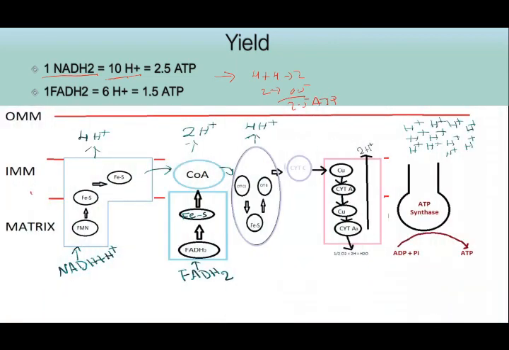One FADH2 will be producing 6 hydrogens. So here 2, and in the same way it will happen thrice, producing 6 hydrogens in the reactions. That means it will be producing 1.5 ATPs. Now you have understood, I think, how we got the energetics of glycolysis as well as the TCA cycle based upon these particular reactions.